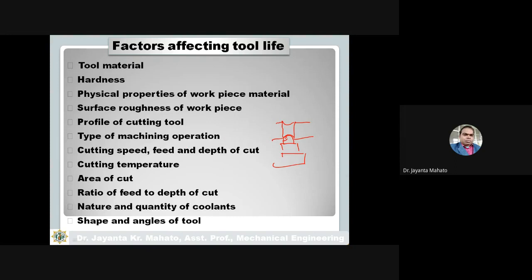Type of machining operations. What type of machining operations are you performing? And the conditions of machining, like cutting speed, depth of cut, feed. How much cutting speed are you using, how much depth of cut are you using? These also affect the cutting tool life. If depth of cut is more, speed is more, then obviously tool life will decrease. Cutting temperature: if the cutting temperature is more, then obviously the tool life will decrease.